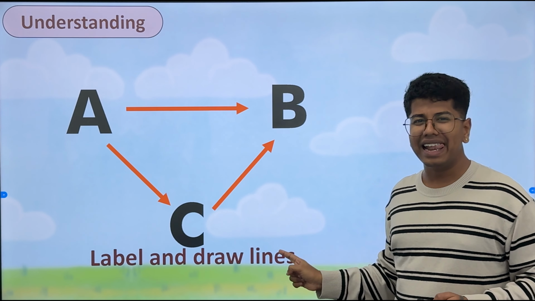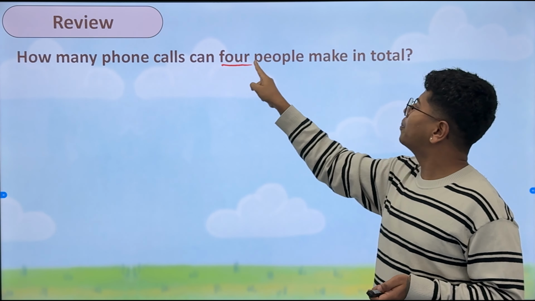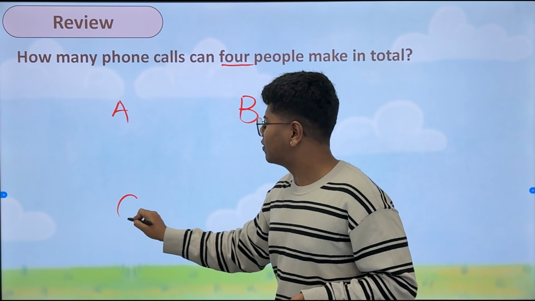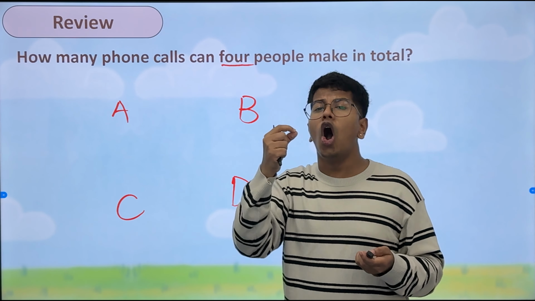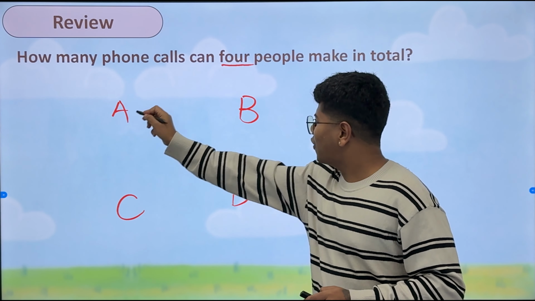Now, understanding this part, let's see the challenge. How many phone calls can 4 people make in total? The first thing we have to do is label. I'll just use A, B, C, and D. Now we have to draw lines to show the number of phone calls. But if I keep drawing lines randomly, I may miscount or double count, as we just saw. So the best thing you can do is go in order.